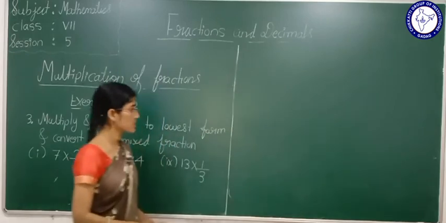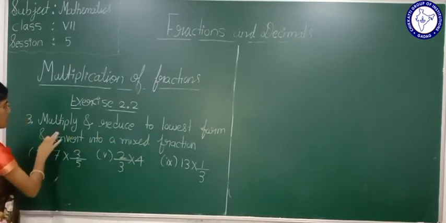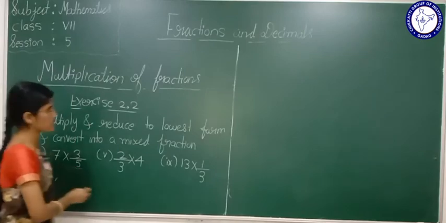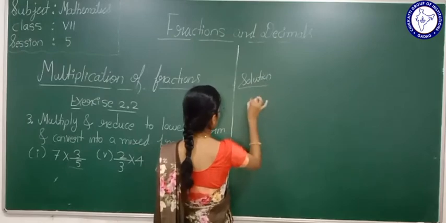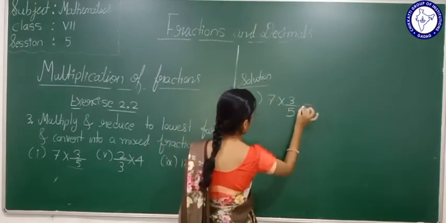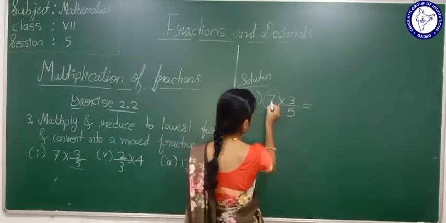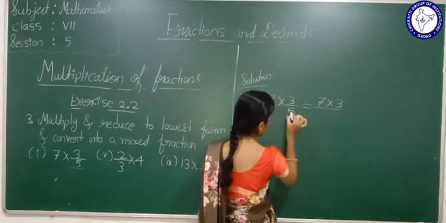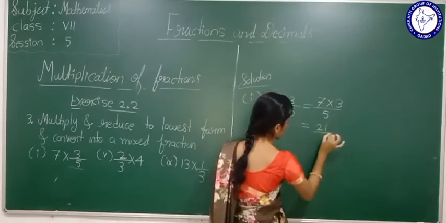Now see here students, third main, what is given? Multiply and reduce to lowest form and convert into a mixed fraction. We have to multiply this first. See here. Solution. First one. What is that? 7 multiplied by 3 by 5. You know how to multiply a whole number with a fraction. What is that? Multiply the whole number with the numerator of the fraction, divided by the denominator. 7 3s are what? 21. 21 divided by 5.